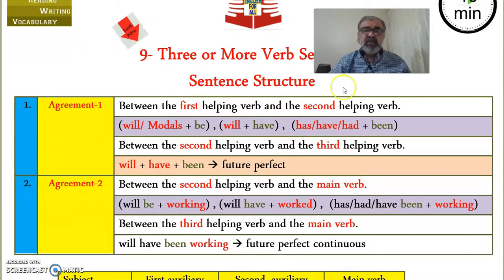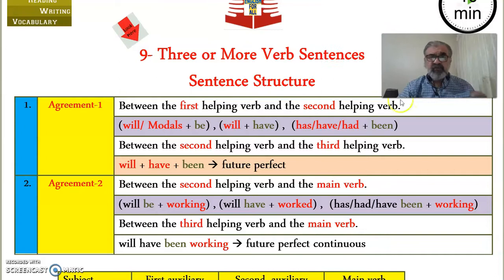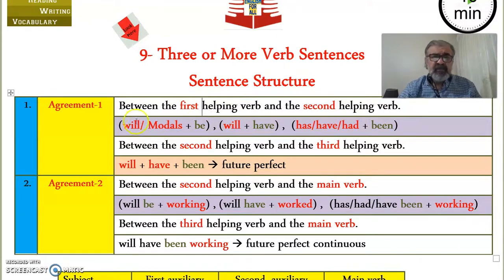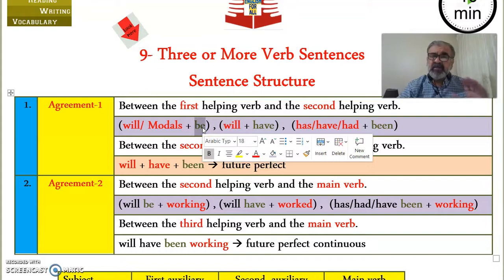Now, there are basically 2 main agreements, and they all have to do with the auxiliary or helping verbs and the main verbs. Starting with the first agreement, which is between the first helping verb and the second helping verb. For example, will, which is one of the modals, is followed by the verb to be, not is, are, am, was, or were, the verb to be.